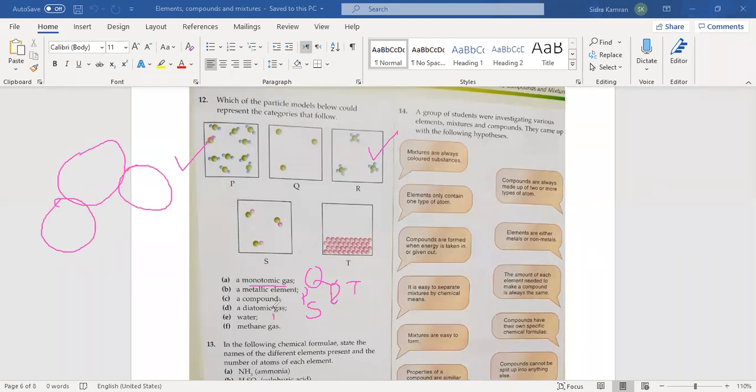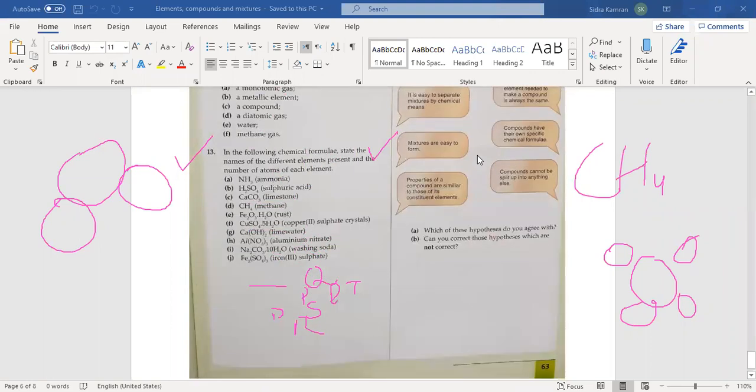That is P. Methane gas is which one? R. Methane has the formula CH4, so here you can see 5 atoms: 1 atom of carbon and 4 small atoms of hydrogen. So its answer is R. Okay, question number 13. Let's move towards question number 13.